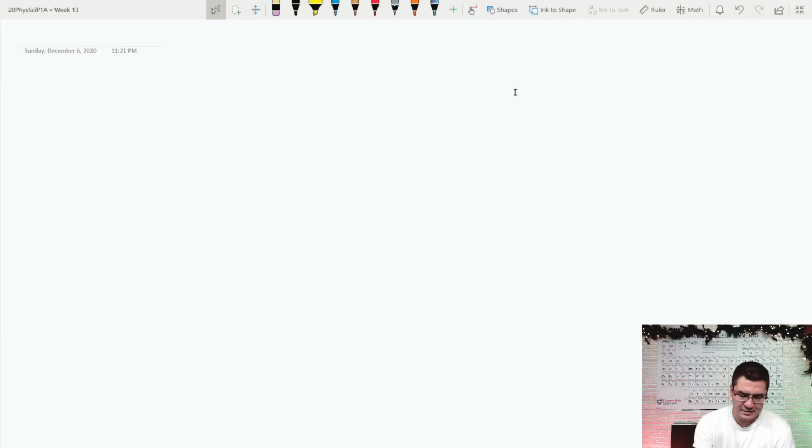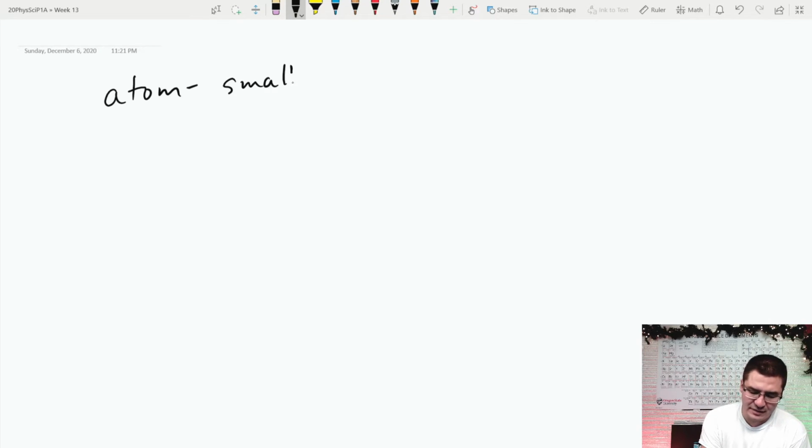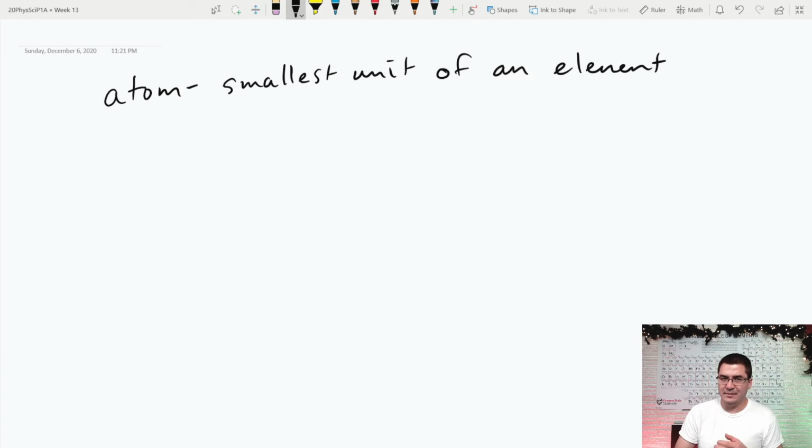All right, to jump in, an atom is basically the smallest unit of an element. Basically, if you had a little sample of, say, carbon and you kept dividing it and dividing it, you'd get down into smaller and smaller pieces until you got to a single atom. And if you divide that any further, you're breaking down protons and neutrons, and it's no longer carbon. So, atom is the smallest unit.